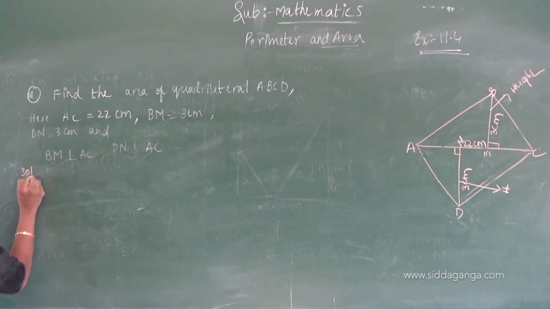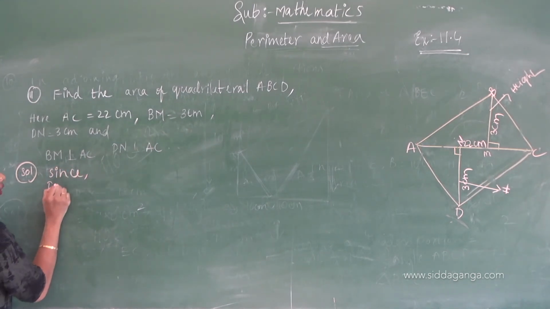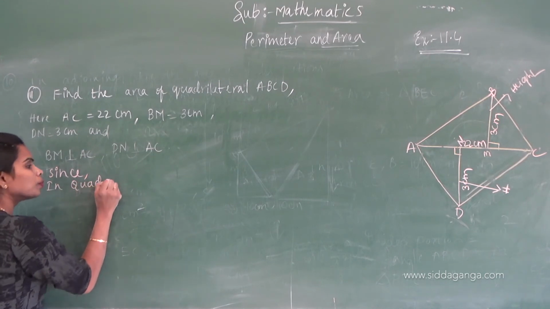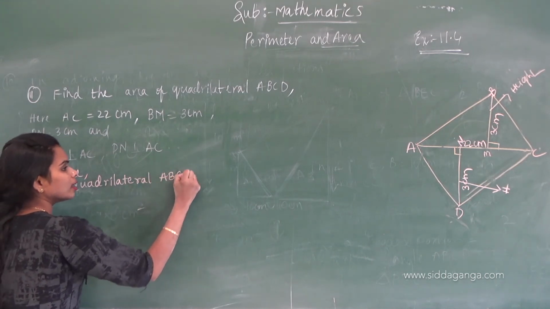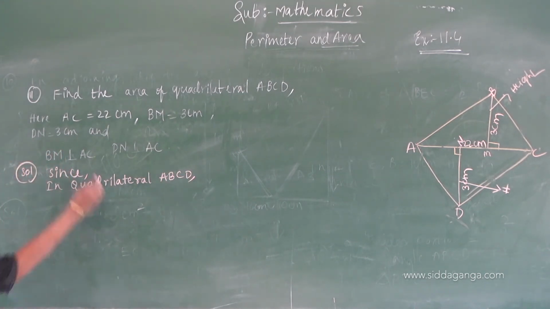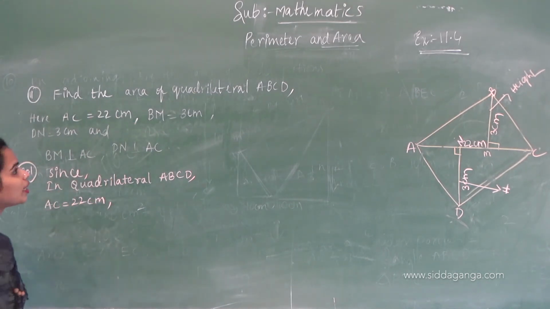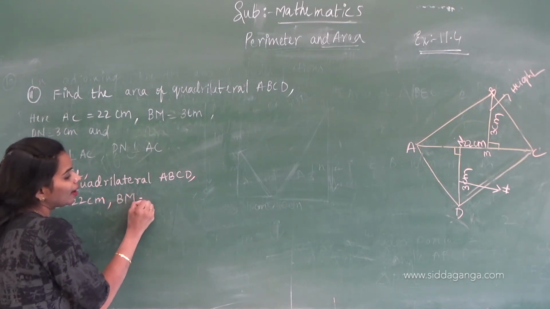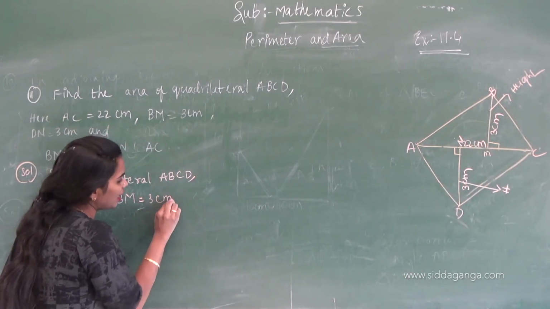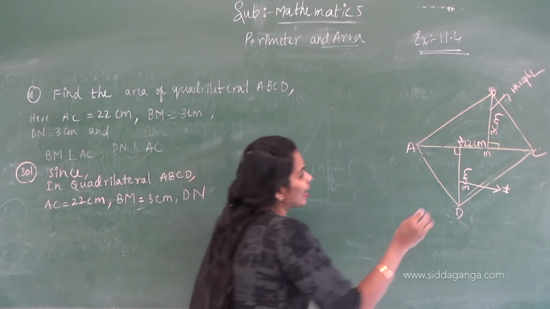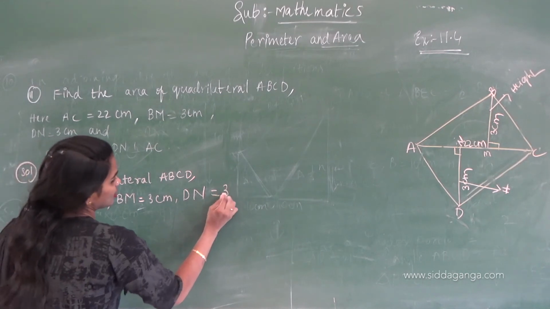Since in quadrilateral ABCD the middle diagonal AC is 22 centimeters, the perpendicular altitude BM is 3 centimeters, and the perpendicular altitude DN in triangle ACD is 3 centimeters, correct children?